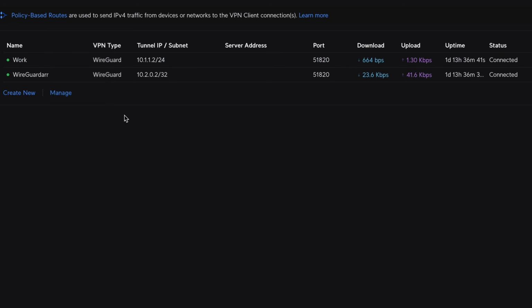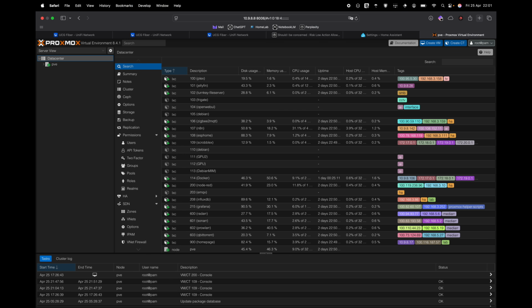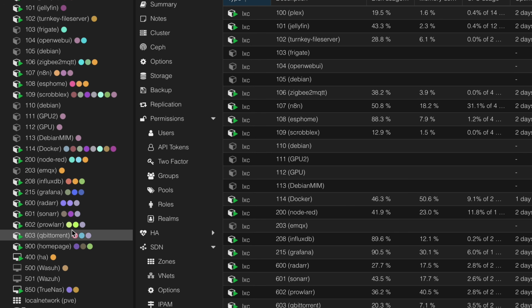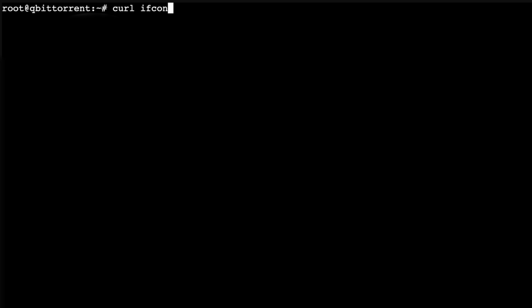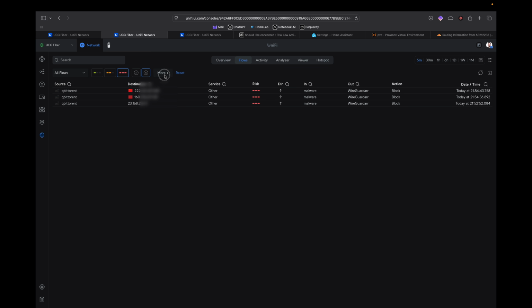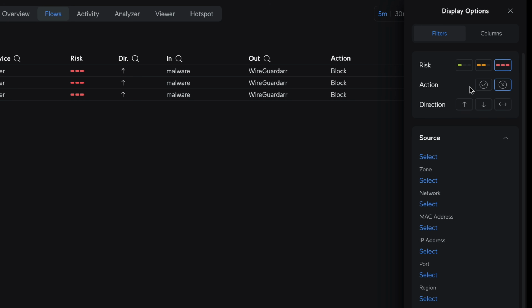And simply because I have a WireGuard VPN network that I use for BitTorrent and all the traffic that I find is not secure. So here I have Radarr, Sonarr, Polar, and qBittorrent. And all of that, in fact, does not go through my UniFi. It goes directly through this gateway. So here you see that it is not my IP address. It's a Proton VPN server. And if we check, indeed, it is a VPN. So instead of going through my network via LAN, it goes directly through this network via VPN. I'm digressing a little, but it's just to make the traffic on Proxmox a bit more secure.